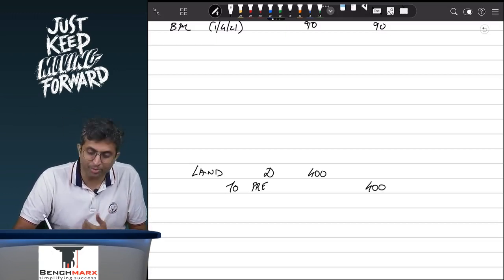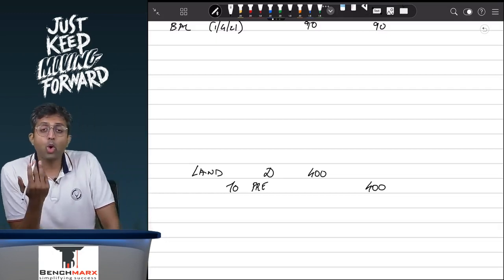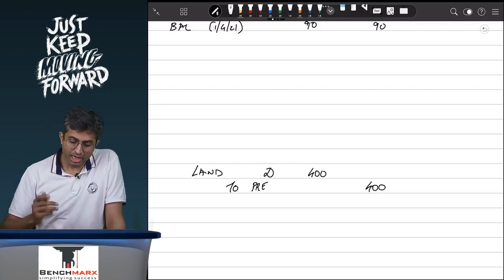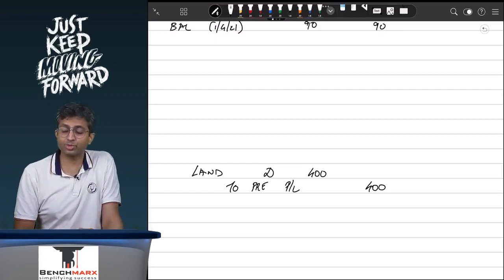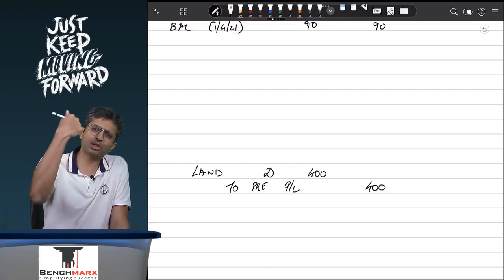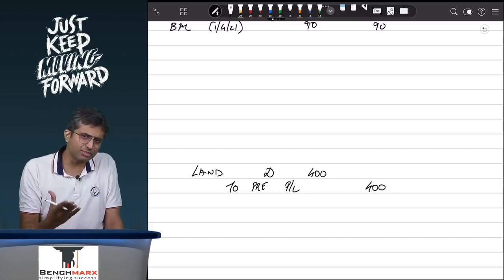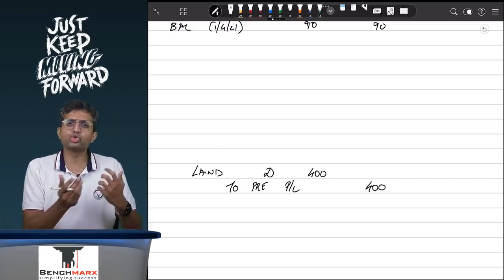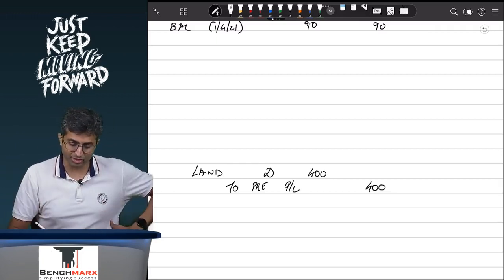And where do pre-profits ultimately go? Pre-profits ultimately go to the investment or goodwill working. So over here, the Institute says you can directly adjust it against pre-P&L. If you don't like to do it against pre-P&L, you can adjust it against the revaluation or any other reserve. It does not really matter, because at the end of the day, because it is pre-acquisition profits, you will be adjusting it in the goodwill workings. It will not appear in the final balance sheet.